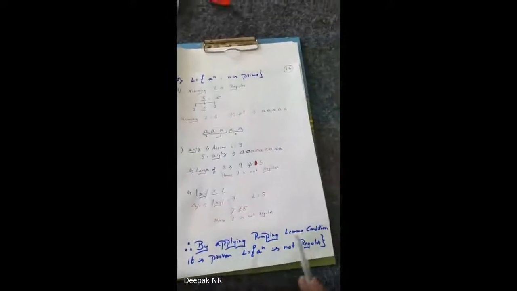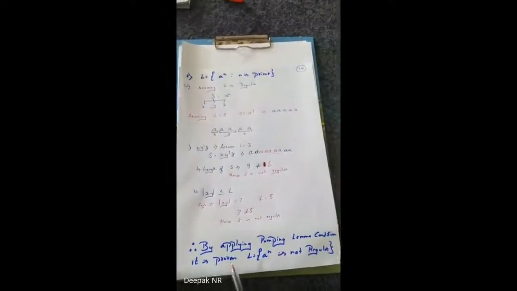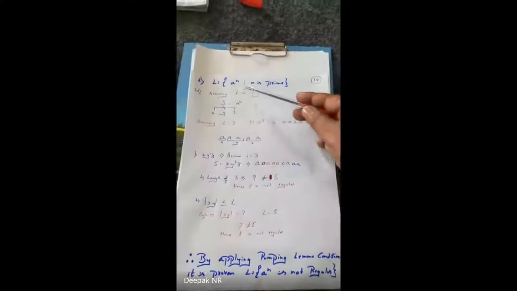And at last I write, by applying the pumping lemma condition, it has been proven that the language L, a power n, is not regular. Whatever the constraints given to me, I'll be solving by using the theorem, and I say the given thing is not regular. Is that clear, guys? If you have any queries regarding that, you can ask me now.